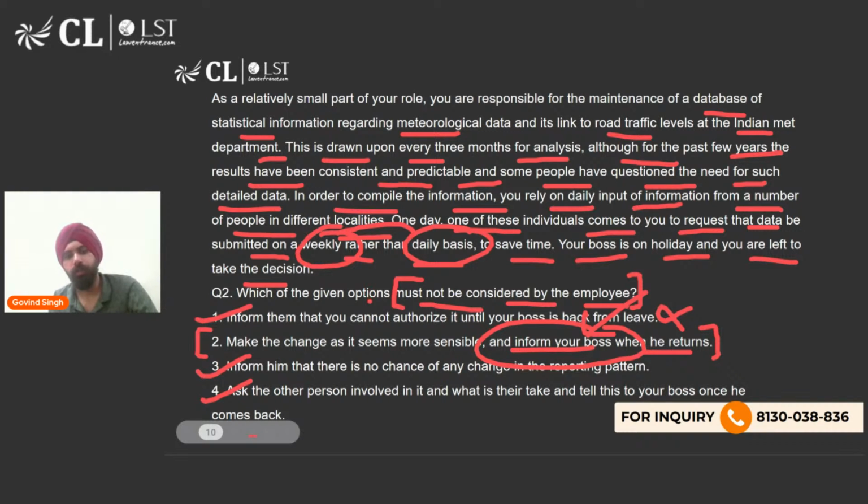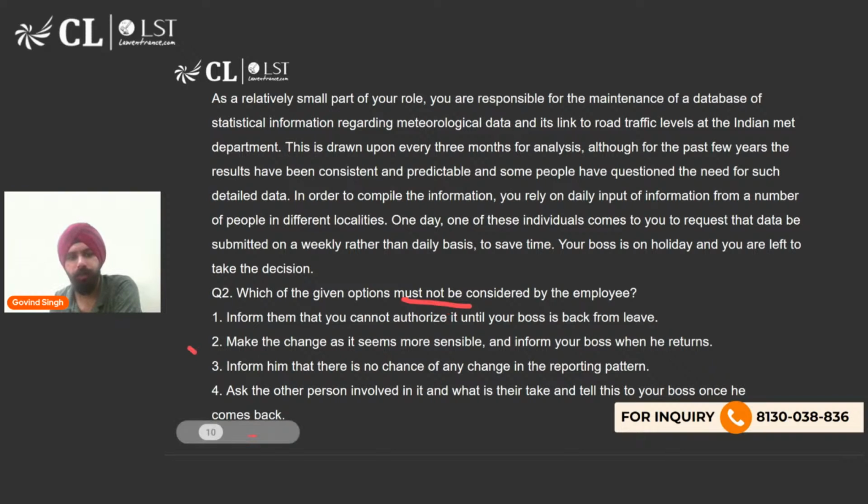But when you're saying it should not be considered by the employee, then definitely I would say two should not be considered by the employee. Doing something without your boss's, what do you call it, approval. Everyone misread the question. Volapalli is saying 2 and 3 are almost the same, like after the boss comes back.